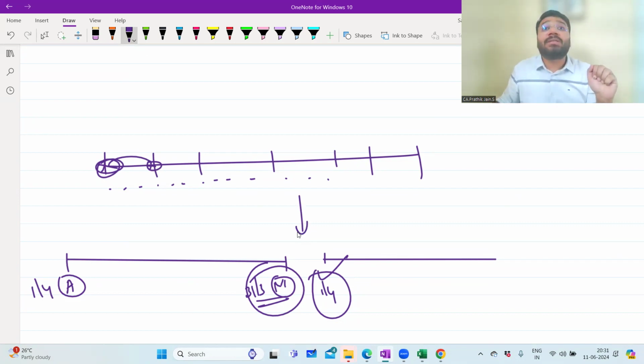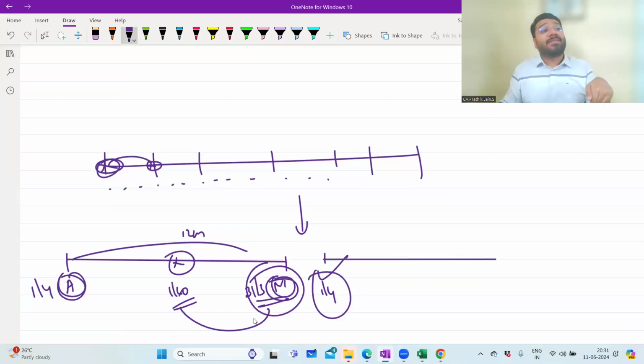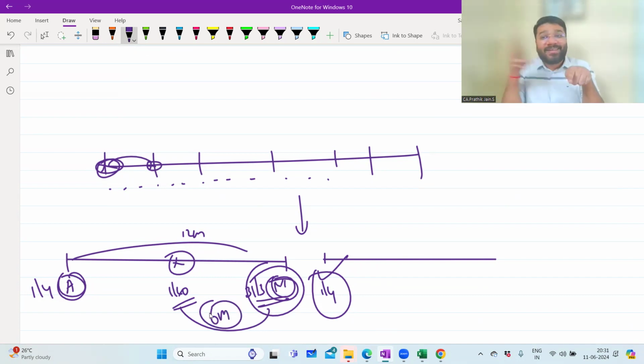This concept is called the accounting period concept. That concept says that every businessman has to break down the accounting period in terms of 12 months. Each accounting period should be for 12 months. So if I'm starting in April, ending with March, what is the accounting period? 12 months. Sir, what if I start business in the middle? 1/10. So you're starting in the middle, then how will 12 months come? From 1/10 to 31/3, how many months? October, November, December, Jan, Feb, March, 6 months. So for the first year of the business, the accounting period is for 6 months. But second year onwards, it is 12 months.